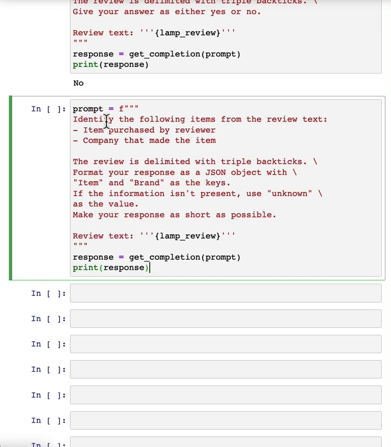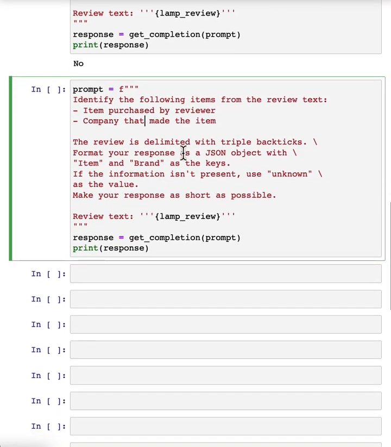So in this prompt, I'm asking it, identify the following items: the item purchased and the name of the company that made the item. Again, if you are trying to summarize many reviews from an online shopping e-commerce website, it might be useful for your large collection of reviews to figure out what were the items, who made the item, figure out positive and negative sentiment, to track trends about positive or negative sentiment for specific items or for specific manufacturers.